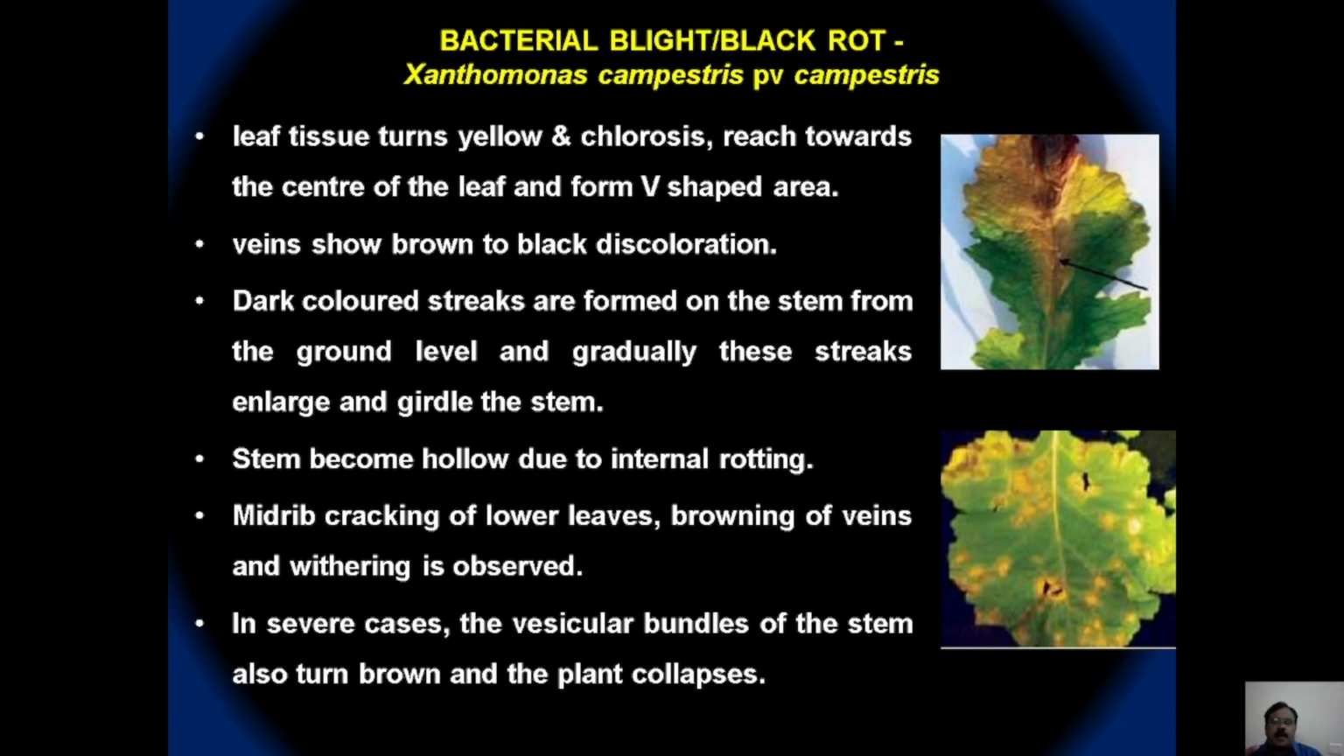the plant above part of the plant just above the point of infection to dry, and the stem becomes hollow due to internal rotting. The midrib shows cracking, especially in the lower leaves, and browning of veins and withering of leaves are also associated symptoms. In severe cases, the vascular bundles of the stem turn brown and the entire plant will collapse.